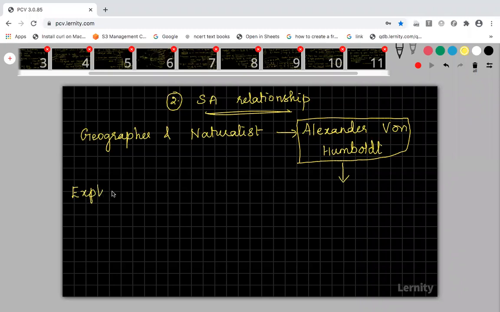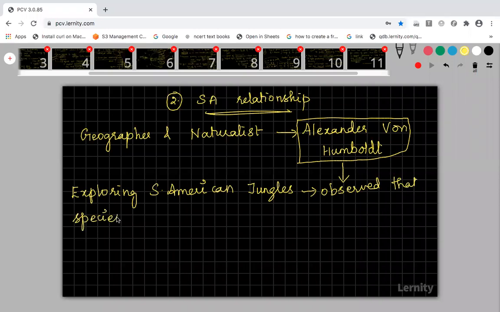You know what you mean by exploring, right? He was exploring the South American jungles, meaning forest, okay? When he was exploring the South American jungles, he observed this species area relationship. He observed the species richness. Yesterday we discussed species richness and species diversity. The number of species per unit area is called species richness, okay?